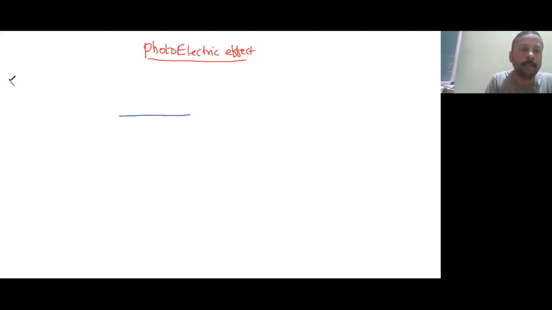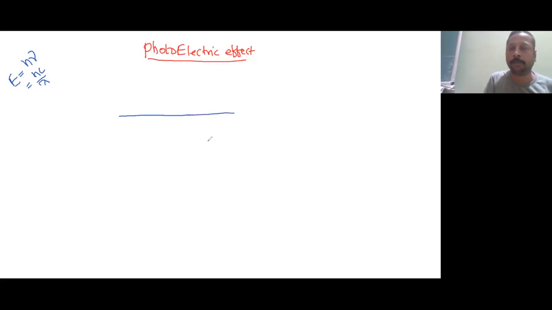According to Planck's theory, there are only two formulas. What is that? E is equal to h nu, E is equal to hc upon lambda, and energy and wavelength are inversely proportional, energy and frequency are directly proportional to each other. Okay. Now let us take a metal.